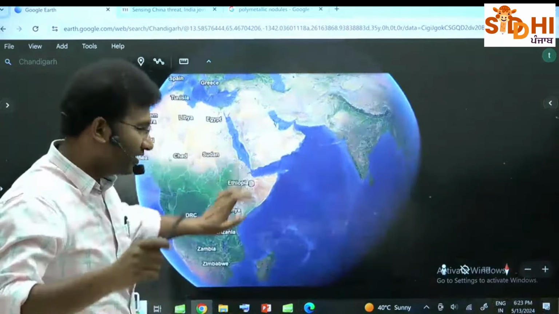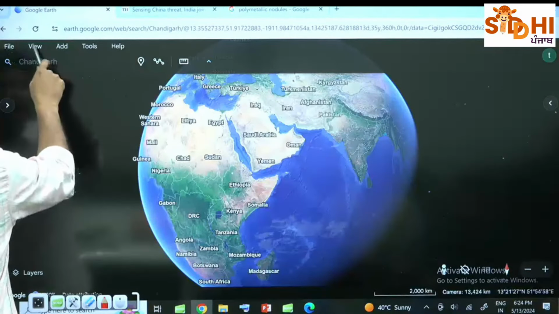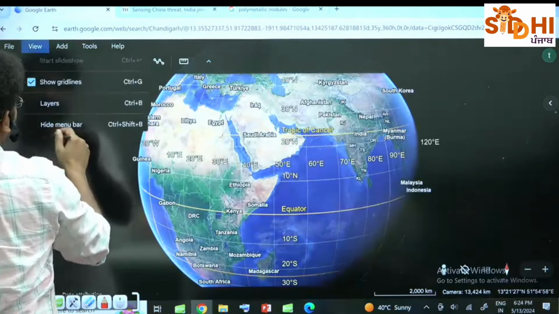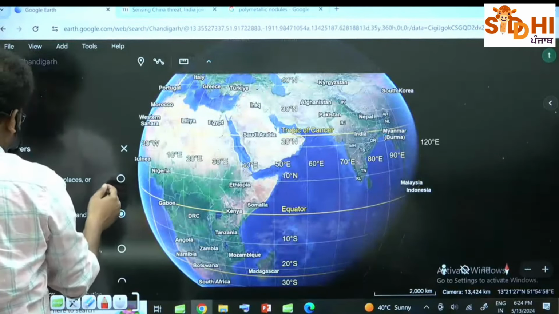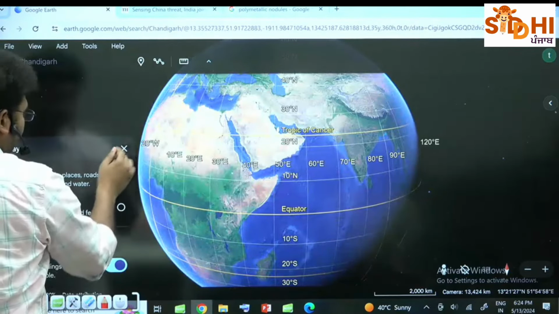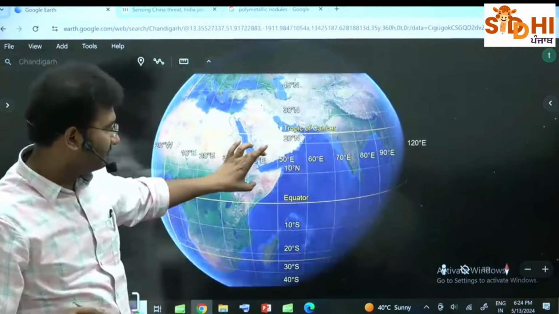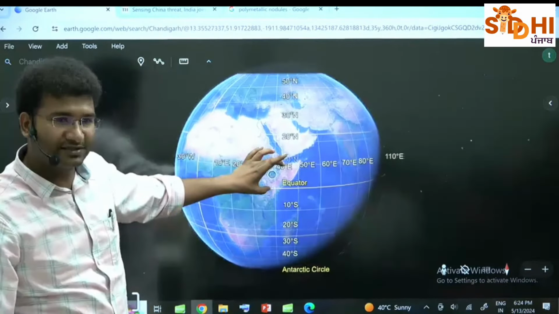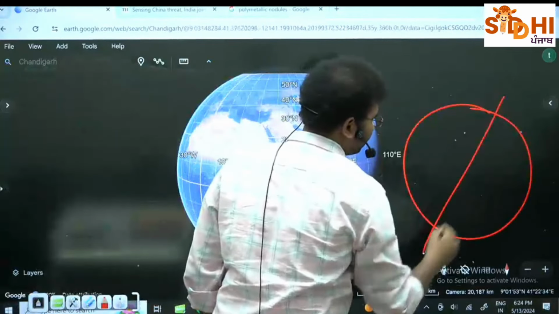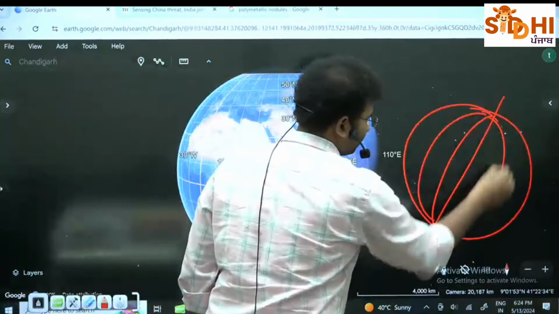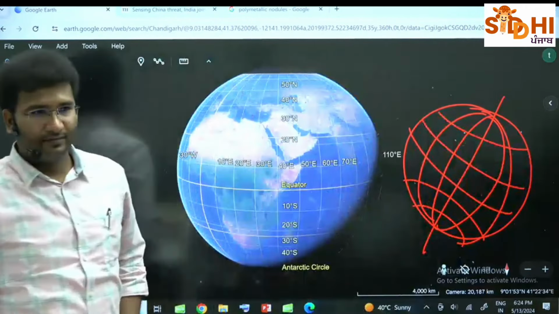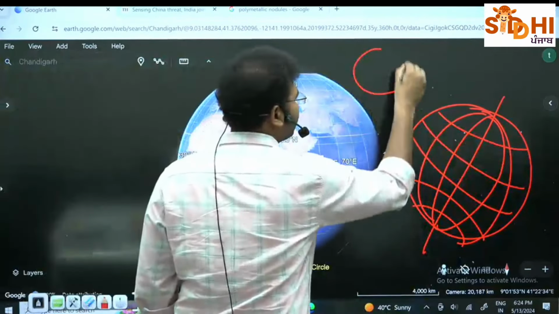If not, I want you to imagine in this manner. It should be like this. समझ गया? That's why I always try to draw earth like this. Why am I not drawing like this?